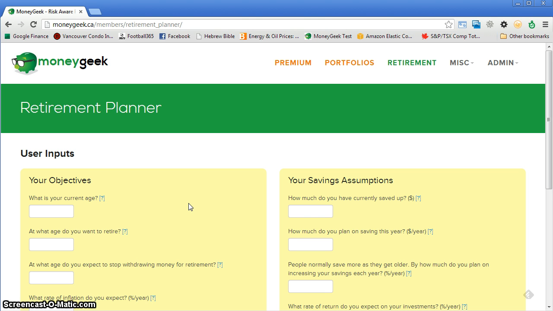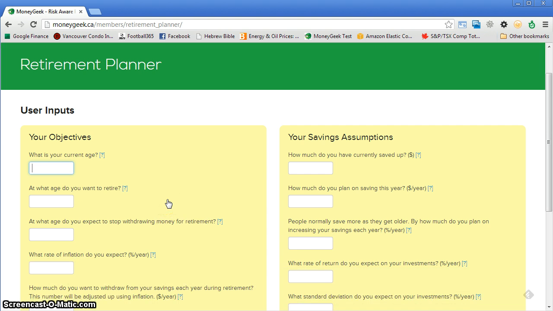So what you see on this page is Money Geek's retirement tool. You can get here by logging in, if you remember, and clicking on the retirement menu here. Once you get on this page, you should start filling in the inputs. The current age is straightforward.